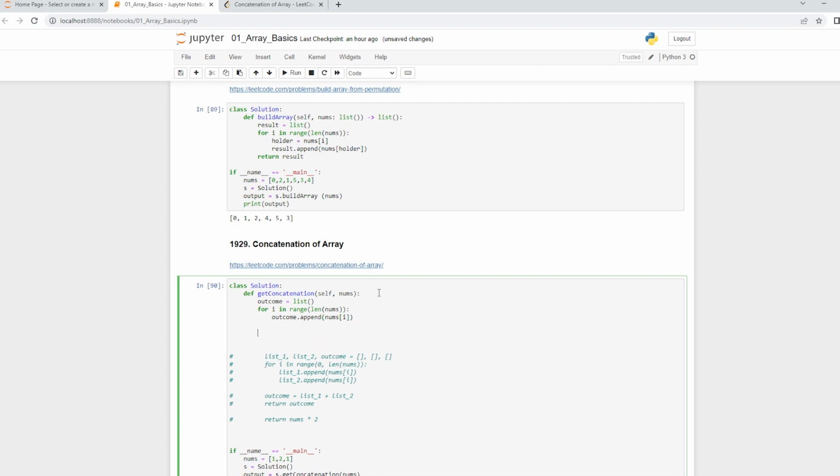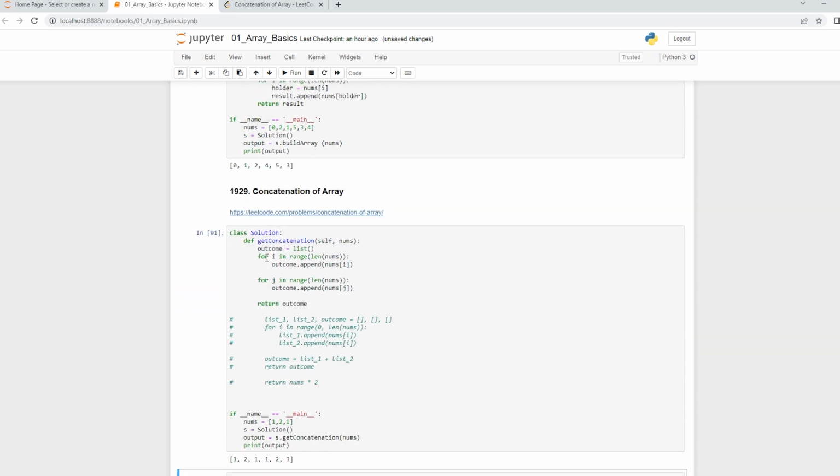Now I'm going to make one more for loop. So for j in the range of the length of my nums, I'm going to say outcome again dot append nums of j. Now I'm going to return the outcome. Okay, I get the same output.